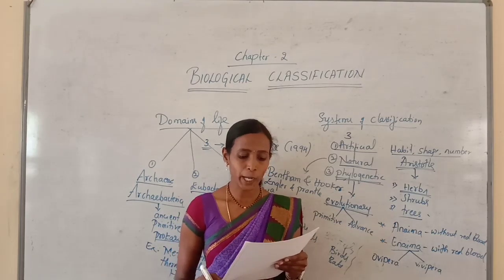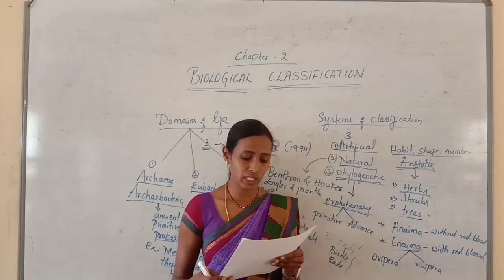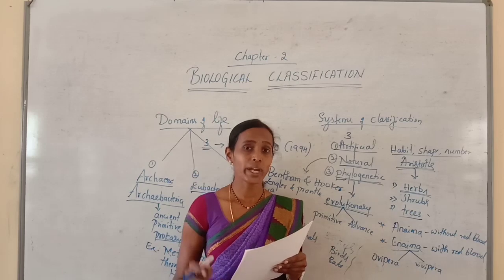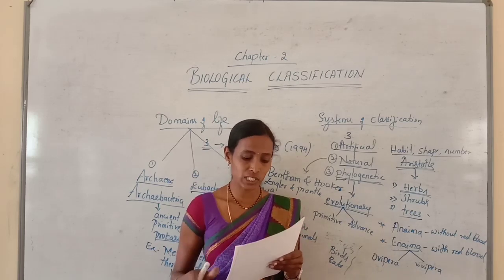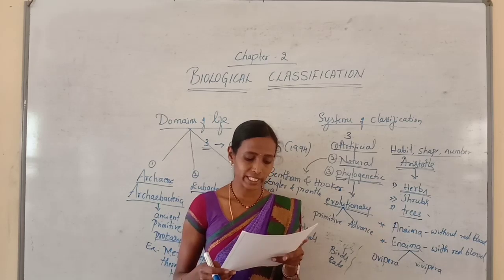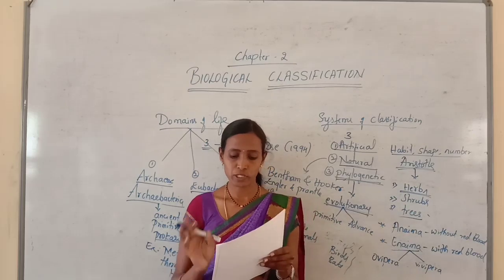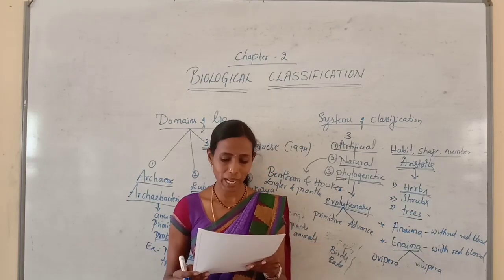Option B, it helps to study the organisms of past life. Yes, of course. Option C, it does not help in building the evolutionary pathway. I told you it helps to build the evolutionary pathway, but here they have mentioned it doesn't, so it is wrong. Option D, helps to know the relationship between organisms of various groups. Here option C is incorrect because classification helps in building the evolutionary pathway.